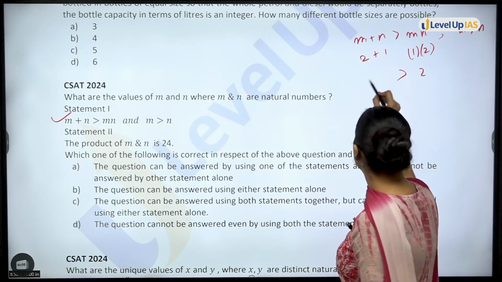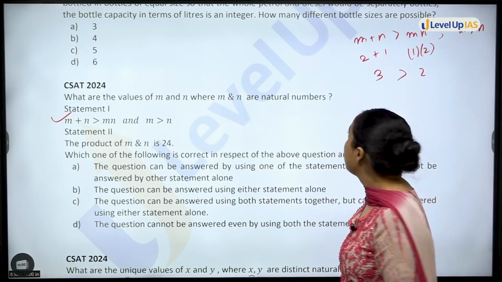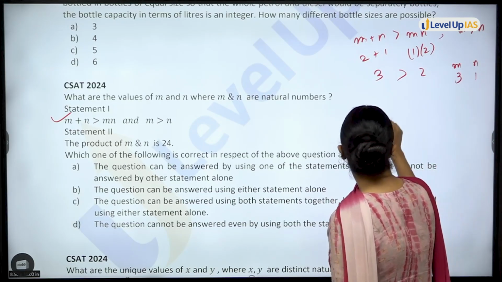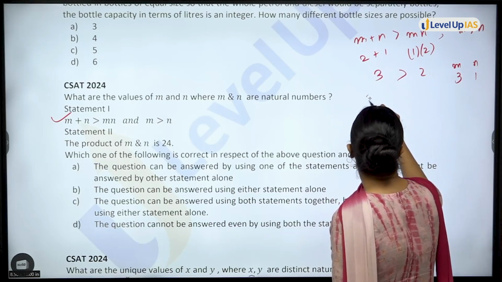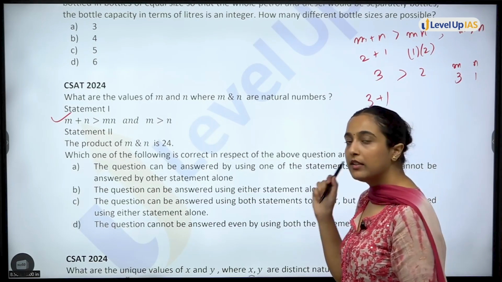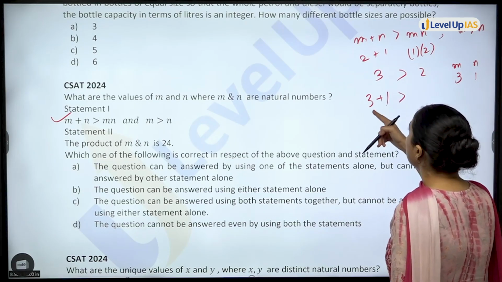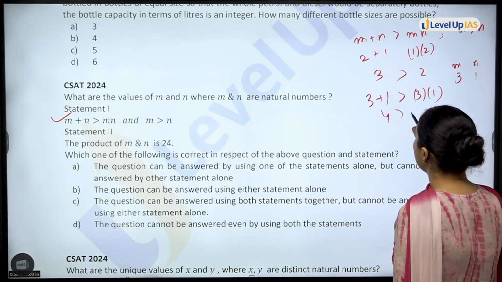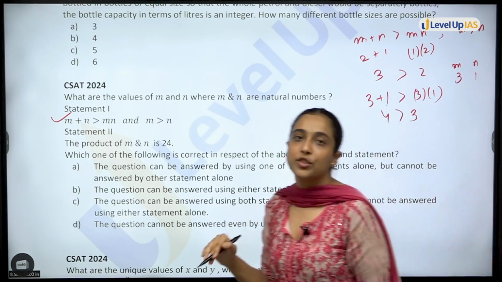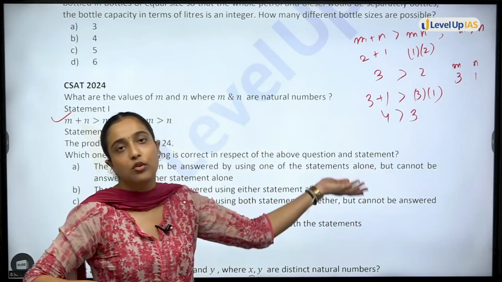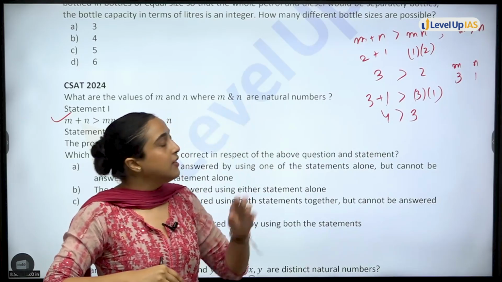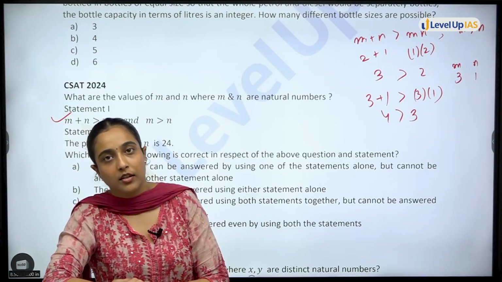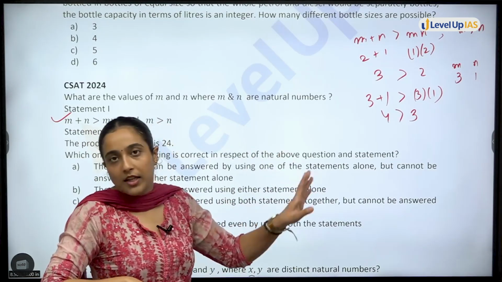Again, same thing only, 3 is greater than 2. Similarly, if I take m as 3 and n as 1, now you tell me m plus n, 3 plus 1, then 3 plus 1 is greater than 3 multiply 1. This is also true. 4 is greater than 3. So I am getting so many options, and this is using only 1, 2 and 1, 3, right? That means that from statement 1, I cannot tell the value of m and n individually. So from statement 1, we cannot tell.